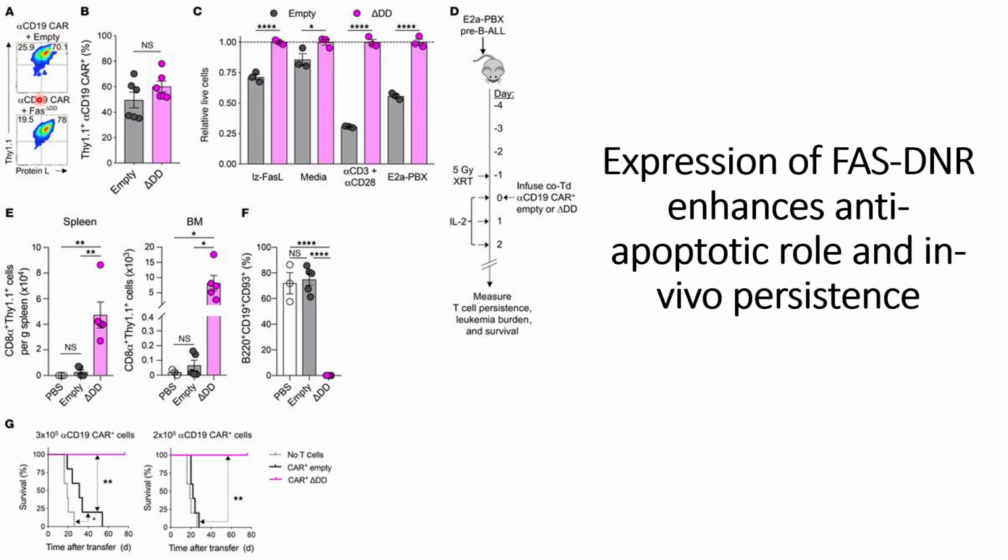They co-transduced the T cells with the empty vector and the CD19 CAR, and also co-transduced the T cells with the CD19 CAR and FAS truncated intracellular region. What they are able to see is that in both cases there is an almost equivalent number of transductions, which can be seen in panel B, where the amount of Thy1.1 positive and anti-CD19 positive CAR cells is the same in the first condition and also in the second condition where the FAS region is truncated.